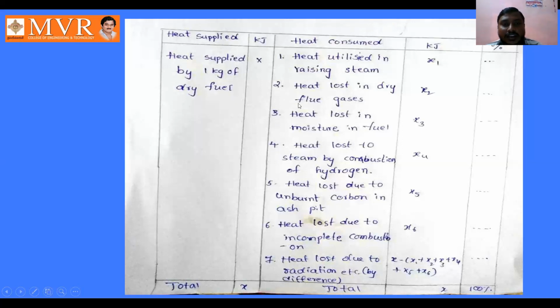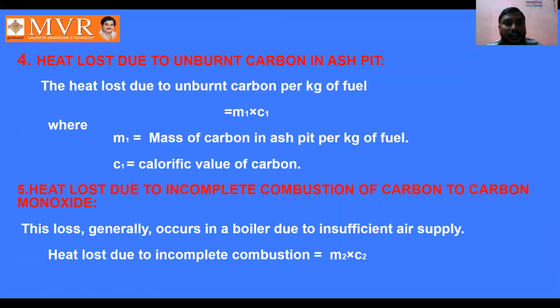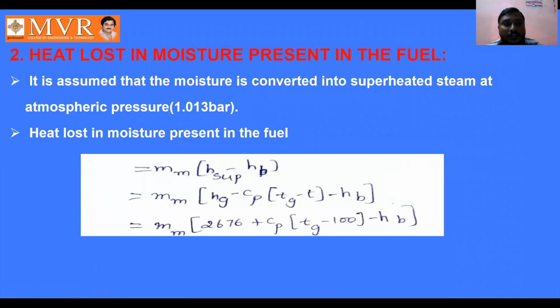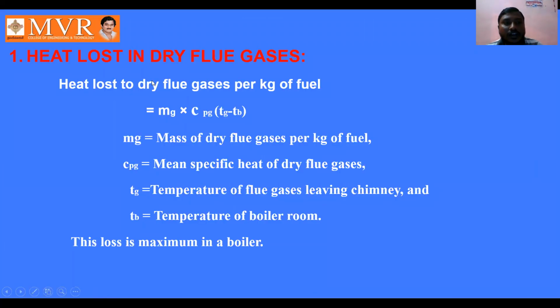Here, for calculating the heat utilized in raising steam and for calculating the heat loss in the dry flue gases, we have an equation. See here, heat loss due to dry flue gases per kg of fuel. Here we are taking the equation as mg into cp into (tc minus tb), for calculating the heat loss in the dry flue gases.